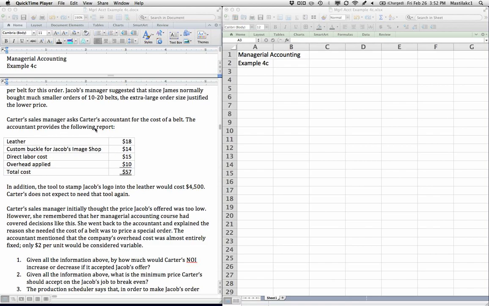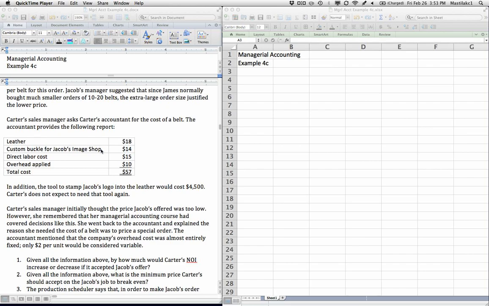In this example, the sales manager has asked the accountant for a cost of the belt, and the accountant provides a standard report. Then the sales manager says, hey, I remember when I took my MBA class, this sounds like one of those things where the overhead cost wasn't quite what I needed to know. So she went back to the accountant and said, I need this for a special order. Someone would like to purchase a product from us at a price lower than our normal price. Now that the accountant knows what the information is used for, we can give better information.